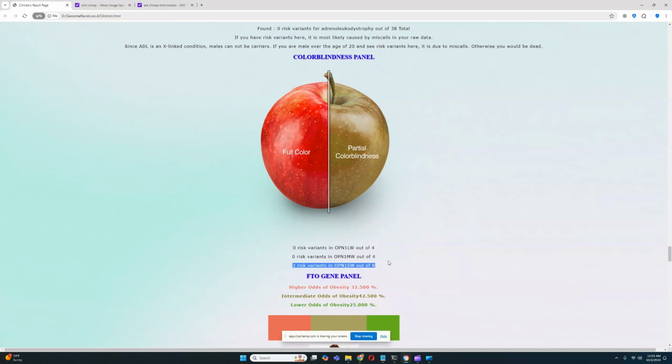In case you weren't familiar, this right here is on the seventh chromosome, and MW and LW are on the X chromosome. It's kind of interesting. They're named very similarly, probably because they perform a similar function, but they are located very differently from each other. So maybe a little bit confusing.